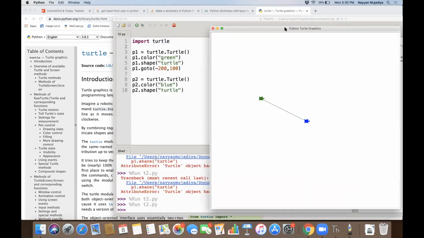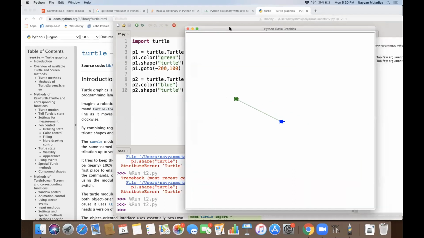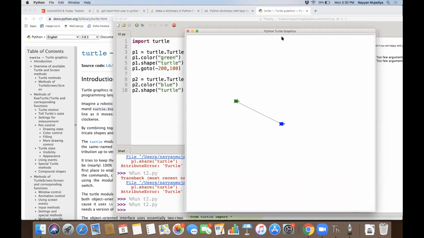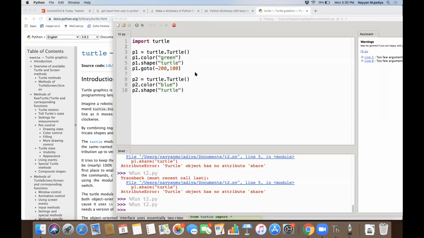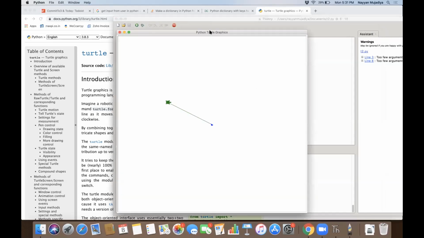So like this, you can change the color of the turtles. You can change the location of the turtles. So for example, XY geometry, right? The XY coordinate, you know? Yeah, exactly. When you divide this entire screen into 4 quadrants, the center is your 0, 0. This side is positive X, up is positive Y, down is negative Y, and left is negative X.